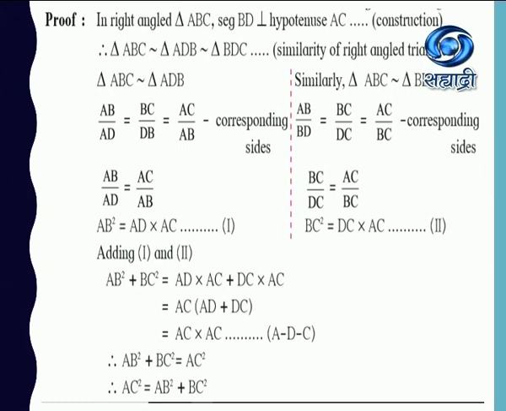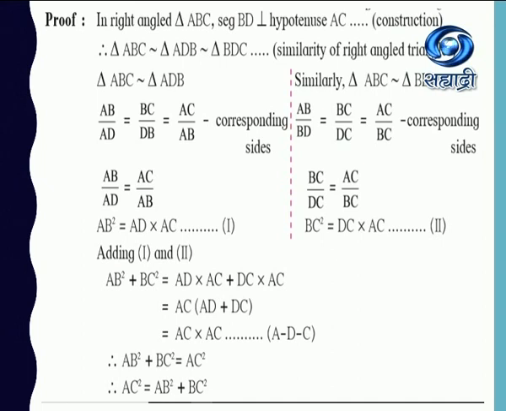On the other side, if you think of similarity between ABC, the original triangle, and the other triangle BDC, their sides are also in proportion. So AB upon BD is equal to BC upon DC, which is equal to AC upon BC. Now I am going to consider the last two proportions so that I can get BC square.